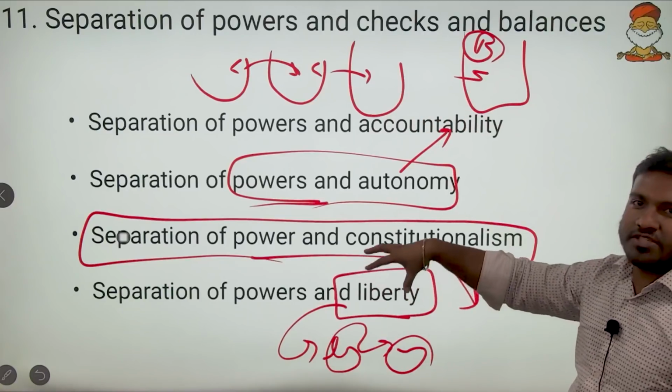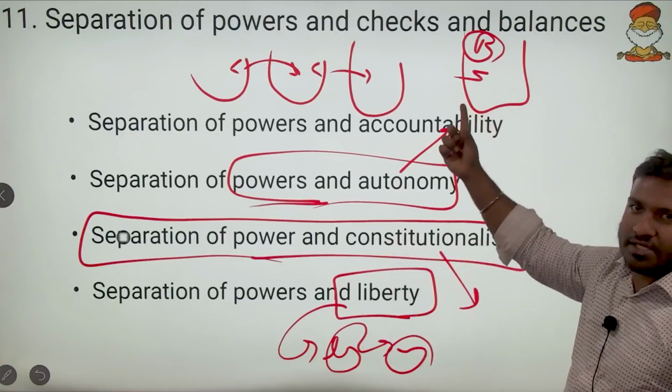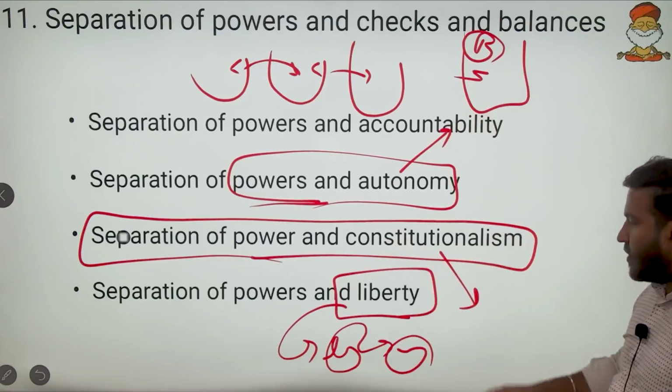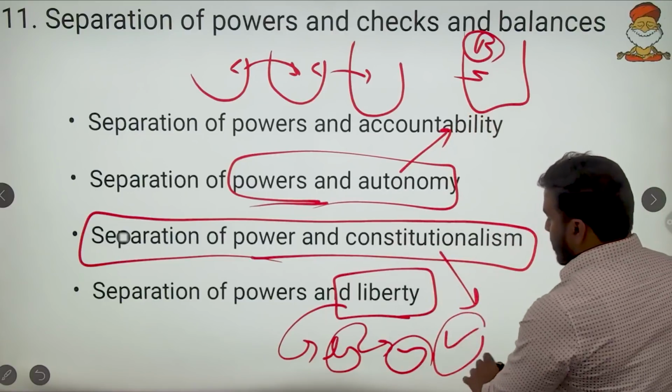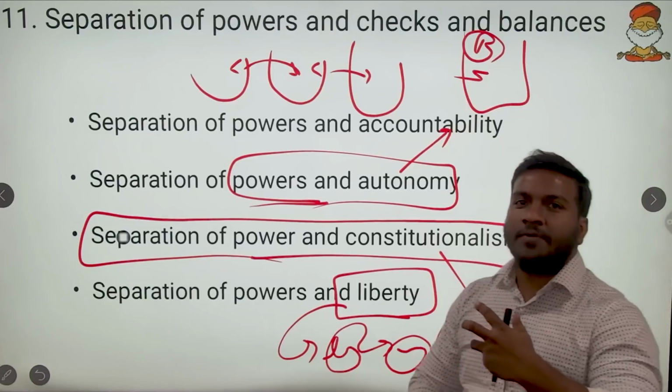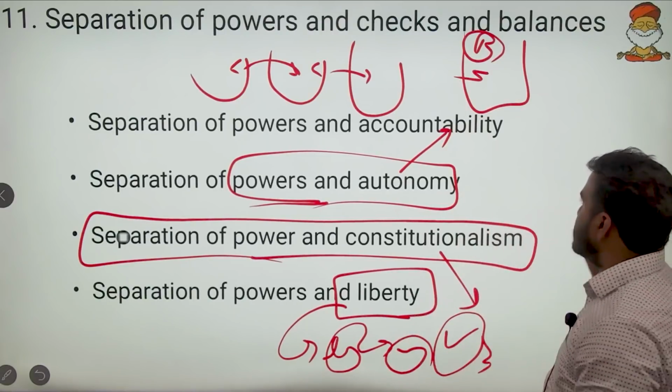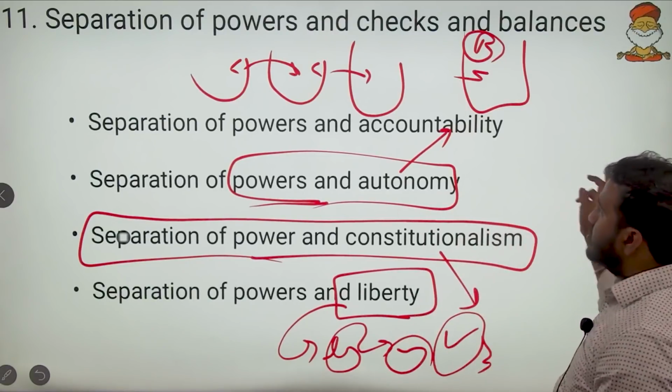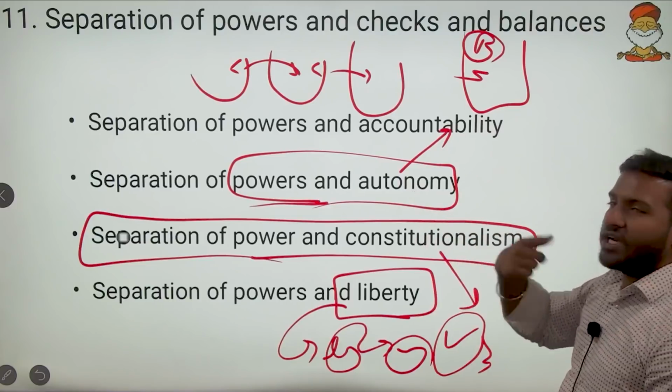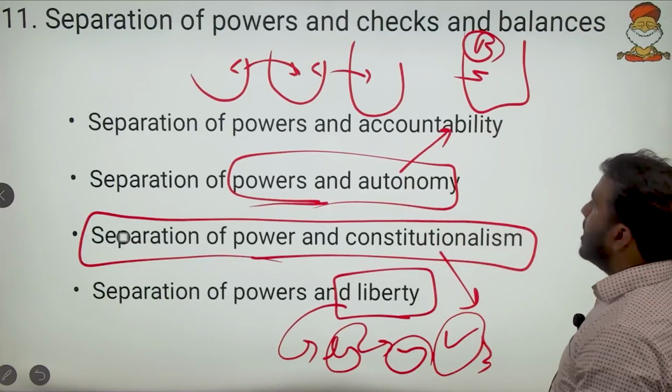So if there is a separation of power, there will be a check and balance, and that check and balance will uphold the liberty. Likewise, on the basis of various conceptual analysis, we will approach the final answer. So remember, check and balance are complementary to separation of powers, not antagonistic.